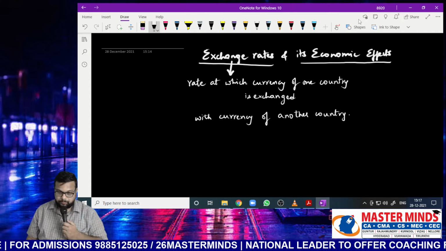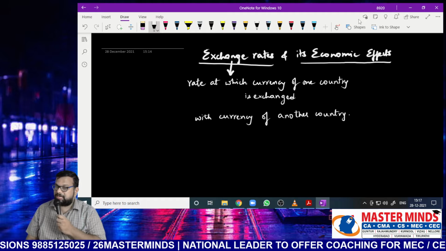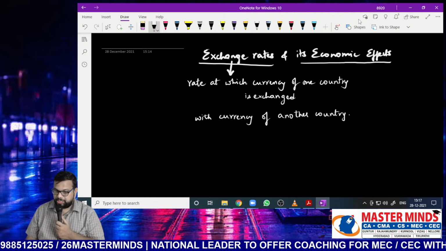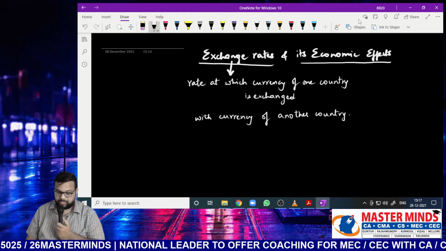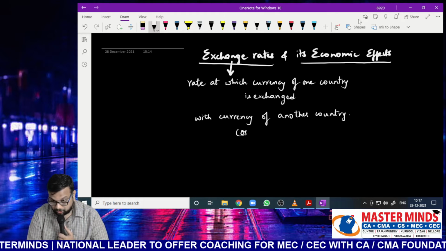What is meant by exchange rate? The rate at which the currency of one country is exchanged with the currency of another country, or in simple language,